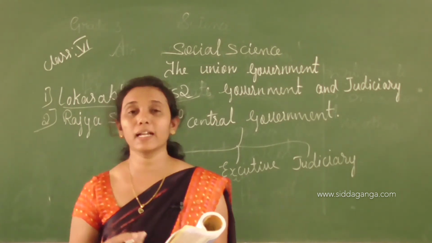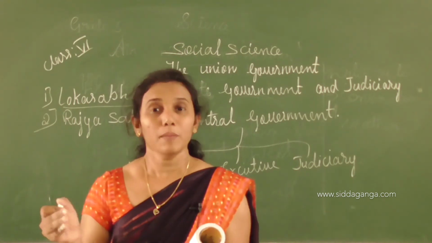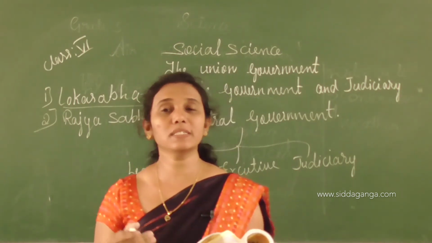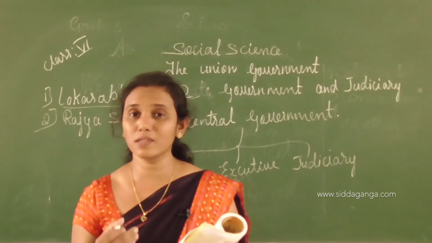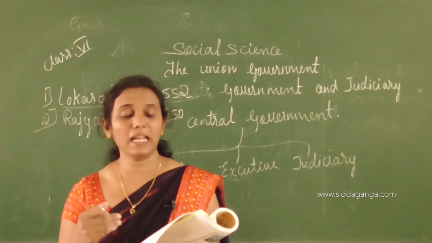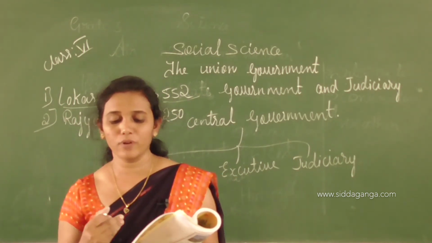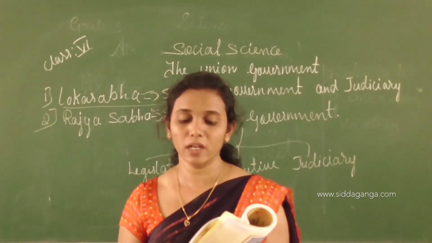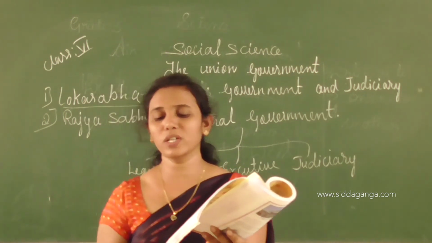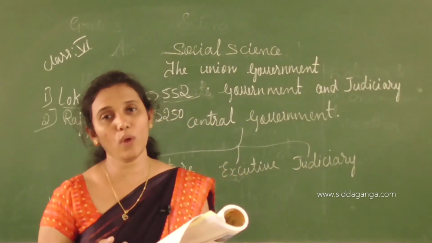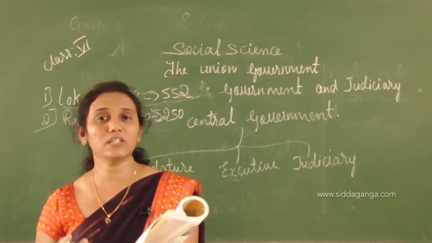Okay, the MLAs are elected for a term of 4 years. However, the Assembly is not a permanent body. The qualifications of the members of the Assembly are: they should be a citizen of India, should not be less than 25 years, should not hold any office of profit under the government, and should not be an insolvent. Okay. The powers and functions of the legislative assembly are: the legislative assembly is in reality the legislature of the state.